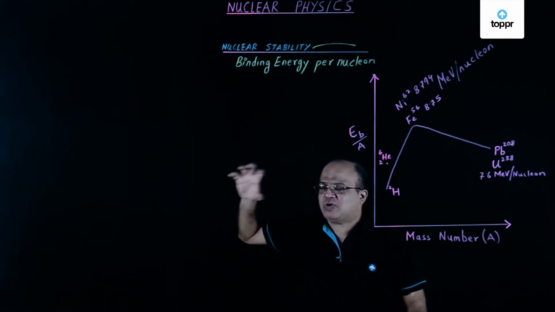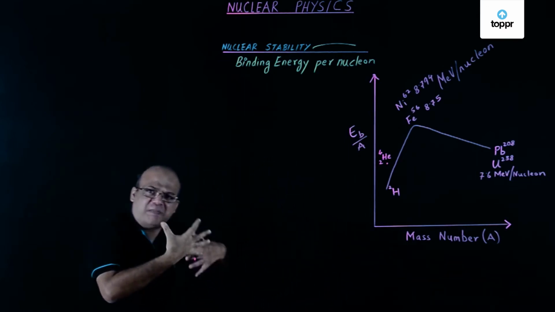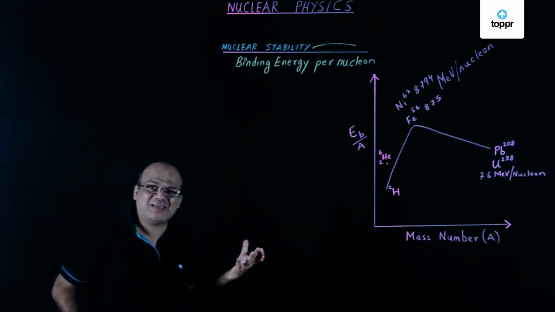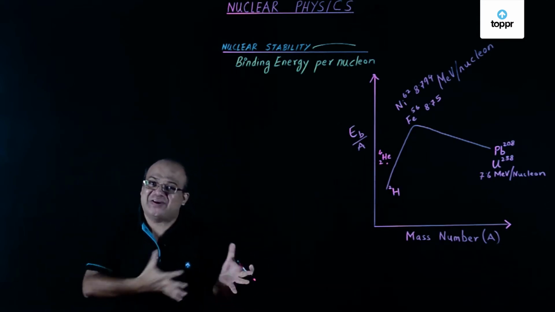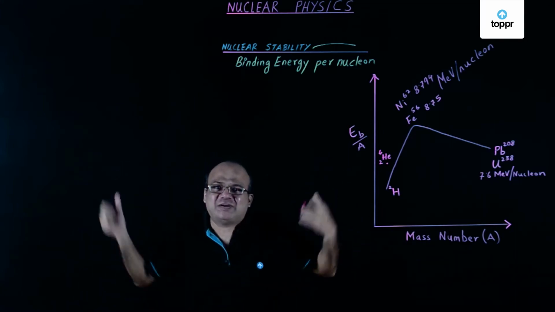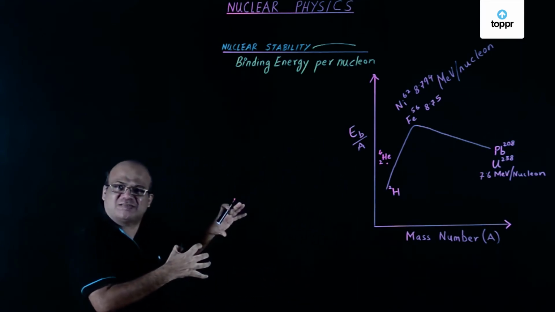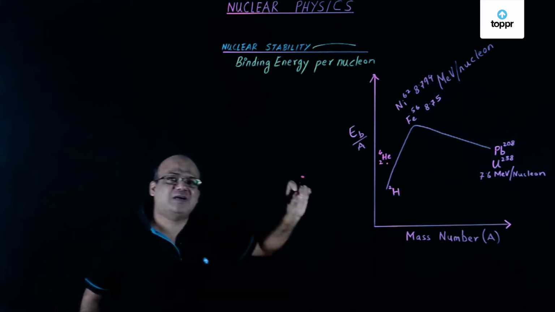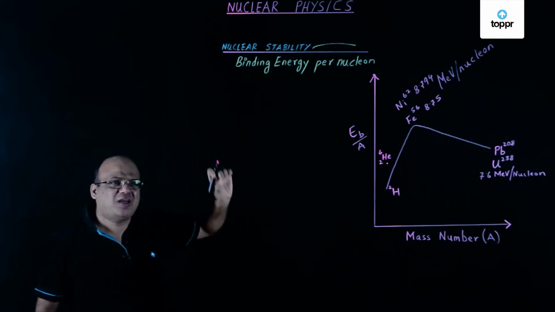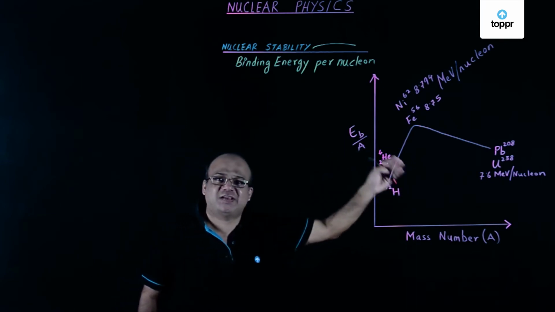Because this helium nucleus is very stable, that's why alpha particles are produced in radioactivity. You might have been wondering why alpha particles are produced. Why not lithium? Why not protons coming out? Why not neutrons coming out? Why does an alpha particle come out, which is nothing but a helium nucleus? The reason is the helium nucleus is very stable. It has a high binding energy per nucleon compared to its neighbors in the periodic table.